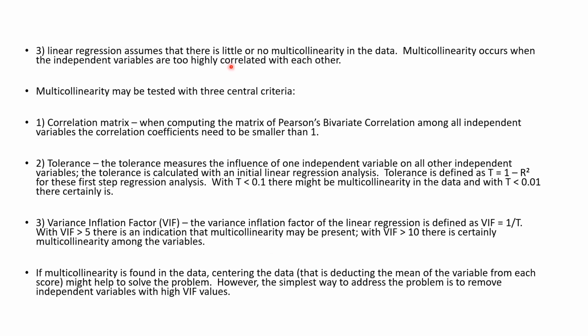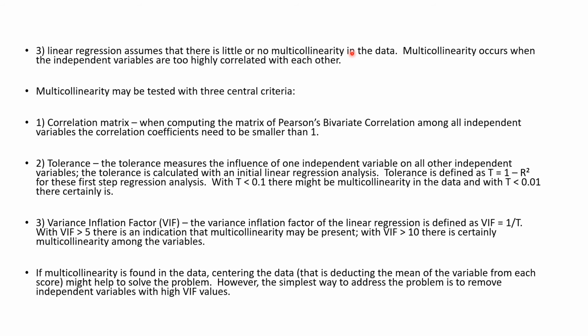Number three, little or no multicollinearity in the data for running regression analysis. Multicollinearity means that independent variables are highly correlated with each other. If some independent variables are highly correlated with each other, at more than 0.8 or 0.9 level, then it means that they are working like a single variable.